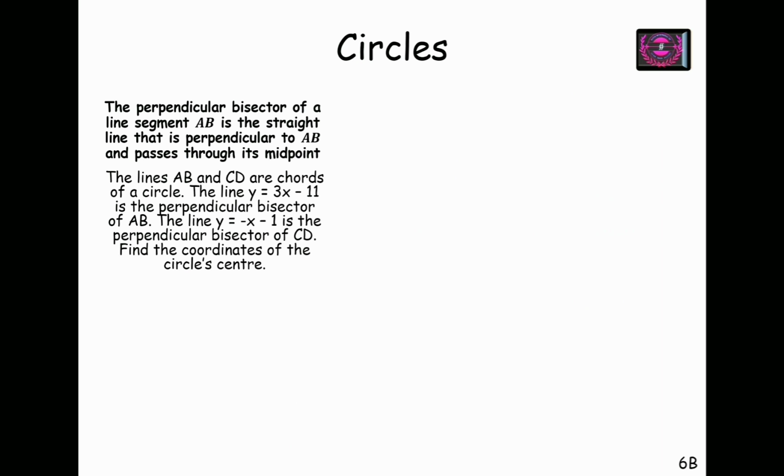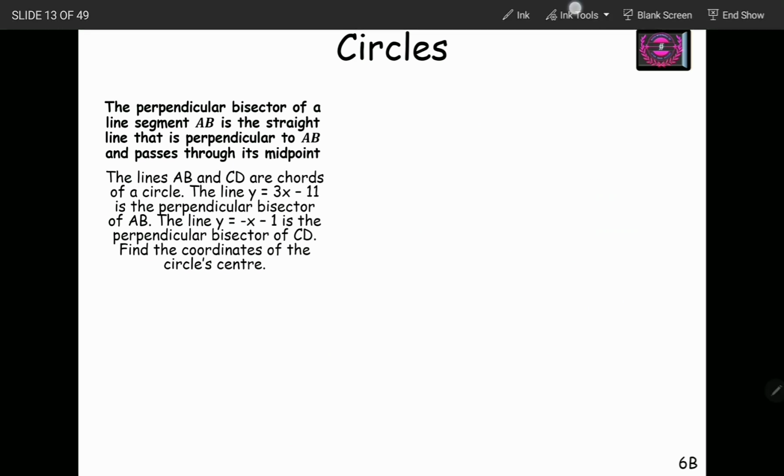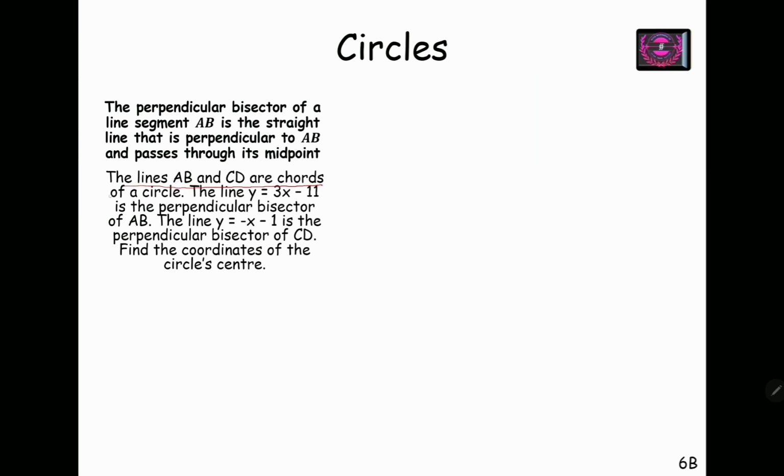Again, we are continuing with the perpendicular bisector. Line AB and CD are chords of a circle. The line y equals 3x minus 11 is the perpendicular bisector of AB. The line y equals minus x minus 1 is the perpendicular bisector of CD.